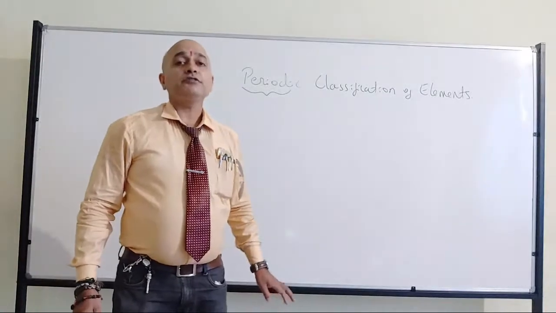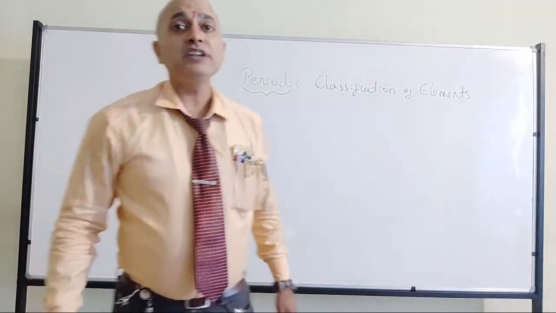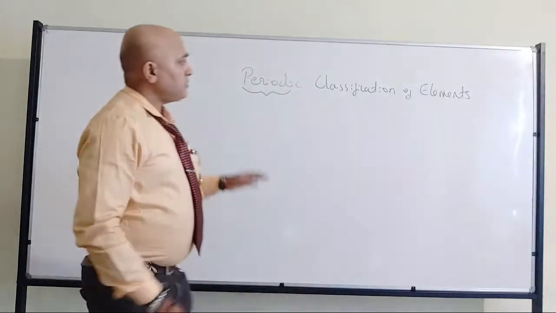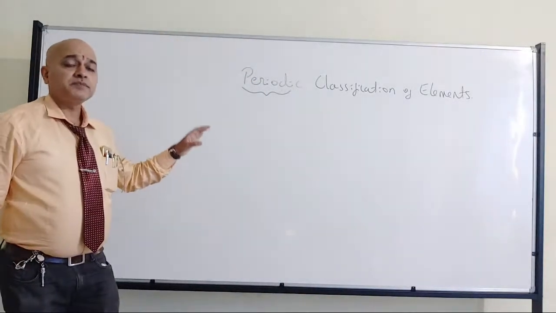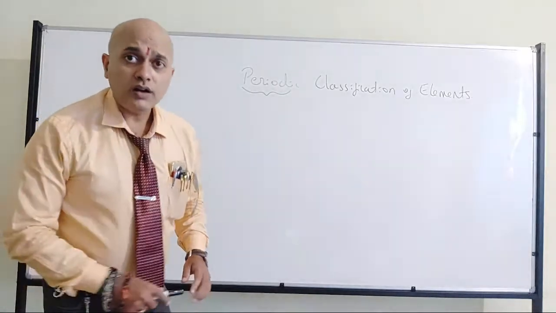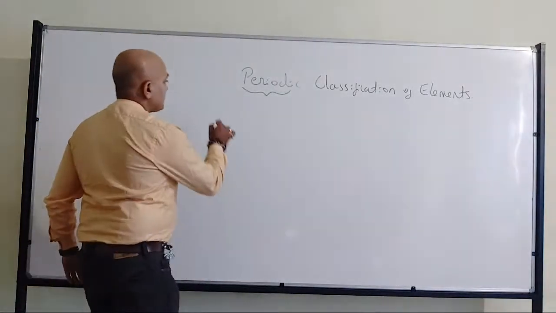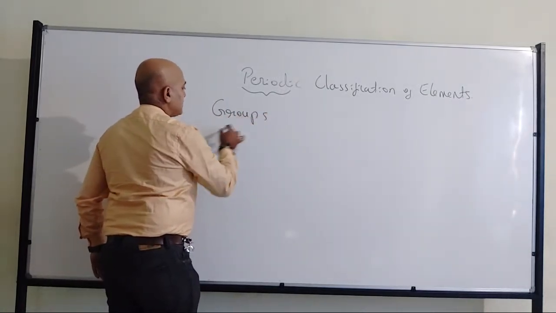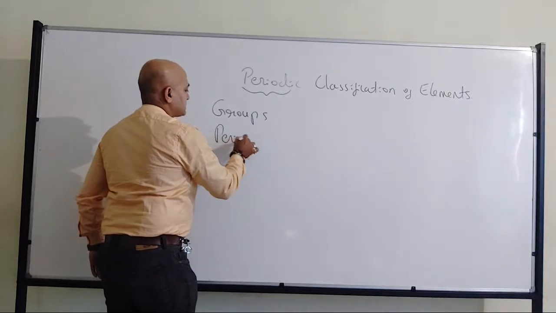Still, the contribution is from Mendeleev. Fine? In the modern periodic table we will have words like groups and periods.